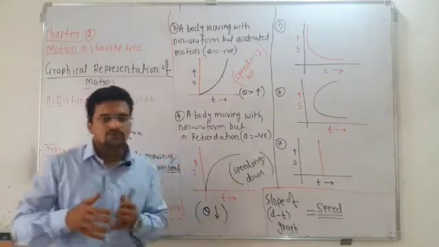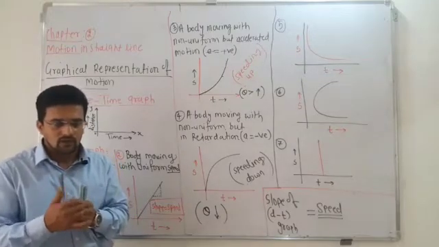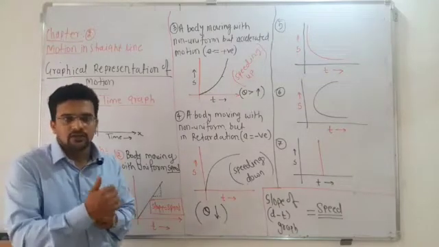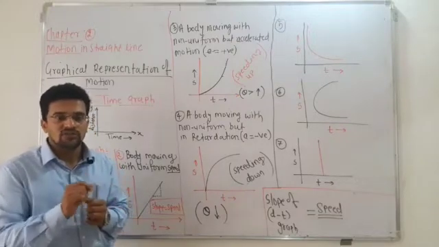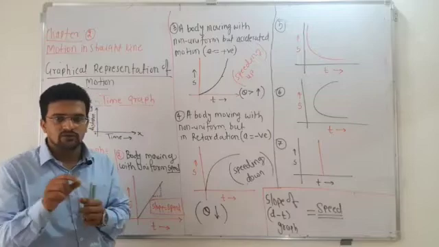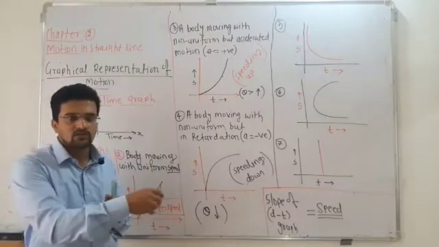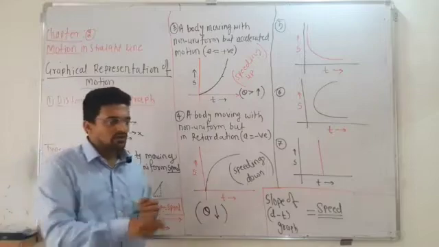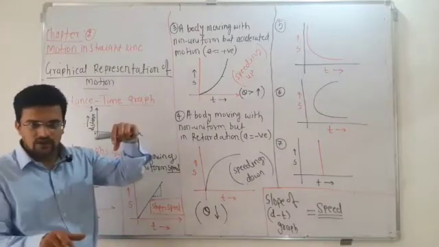What is the meaning of this graphical representation? Suppose a car is moving at a certain speed. If you note down the speed every minute or every hour, in 1 hour the speed is this much, in the next hour the speed is this much. So you get the data of time as well as the corresponding speed.